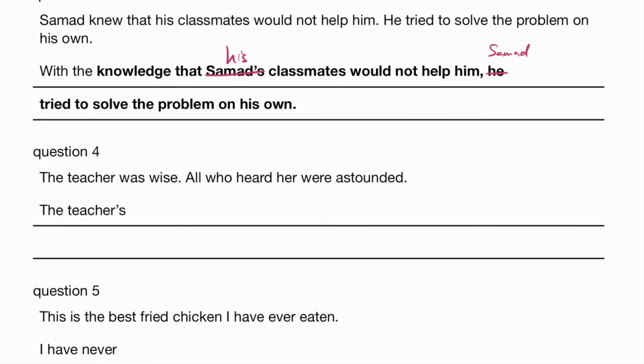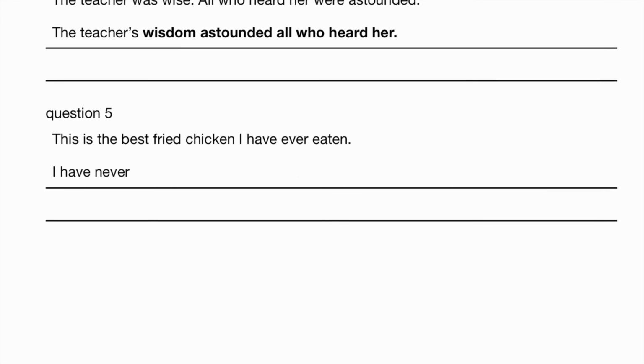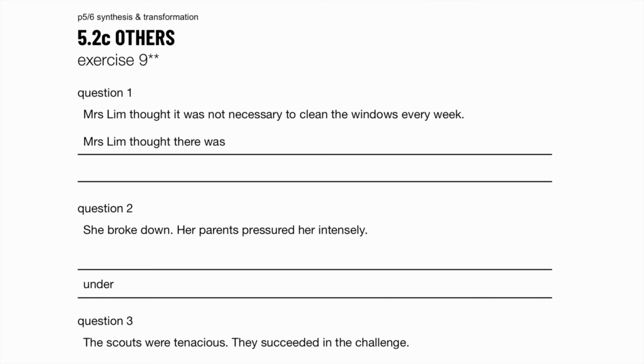on his own. What's the noun form of wise? So the teacher's wisdom astounded all who heard her. So it basically shocked everyone who heard her wisdom. This is the best fried chicken I have ever eaten. I have never eaten fried chicken better than this. Exercise 9, level 2.